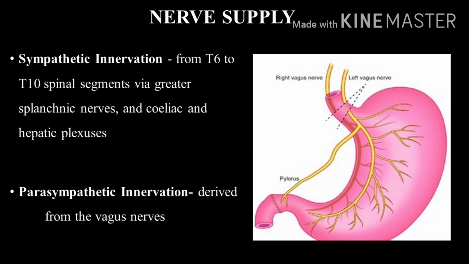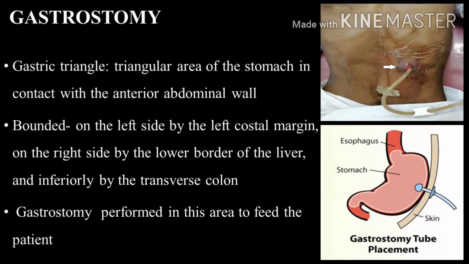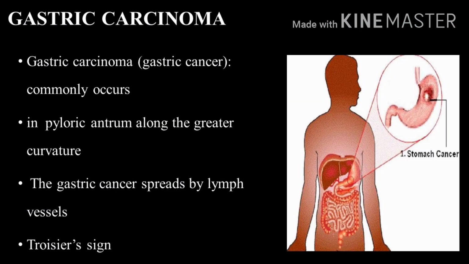Parasympathetic innervation of the stomach. The parasympathetic fibers are derived directly from the vagus nerves. Clinical anatomy of the stomach. Gastrostomy. It is performed in the gastric triangle. The gastric triangle is a triangular area of the stomach in contact with the anterior abdominal wall. It is bounded on the left side by the left costal margin, on the right side by the lower border of the liver, and inferiorly by the transverse colon. In complete esophageal obstruction, gastrostomy is performed in this area to feed the patient.